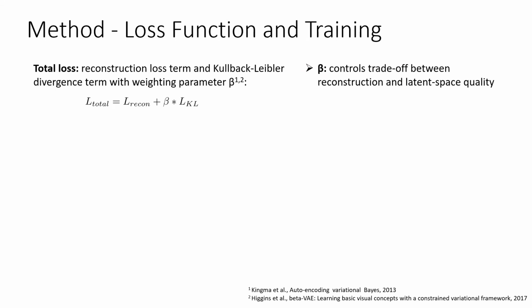Following the framework of the beta variational autoencoder, the total loss function of our network consists of both a reconstruction term and the standard Kullback-Leibler divergence term with a weighting parameter beta. We use this parameter to control the trade-off between the reconstruction and latent space quality and fine-tune it specifically for our dataset.